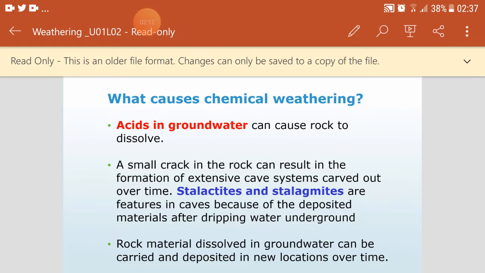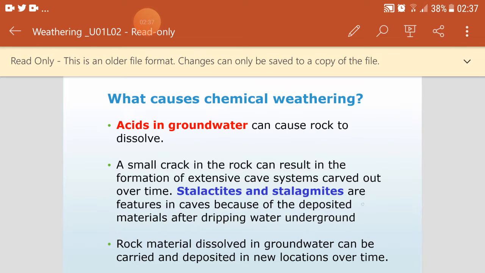So we can start from a crack. This crack can become larger and larger until it becomes a cave. Also, inside the cave, we can see structures or features called stalactites and stalagmites.